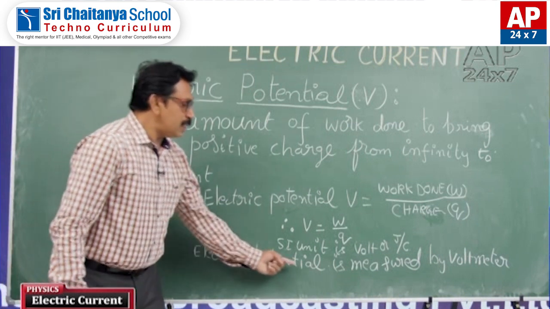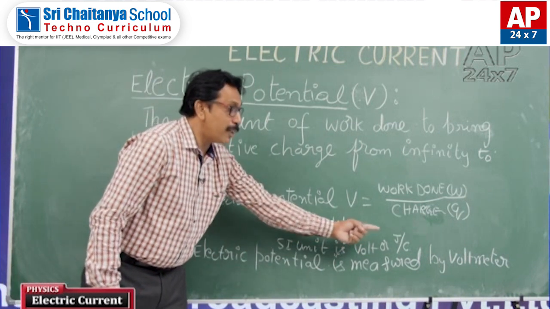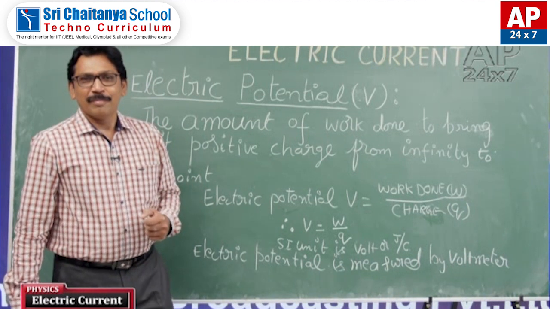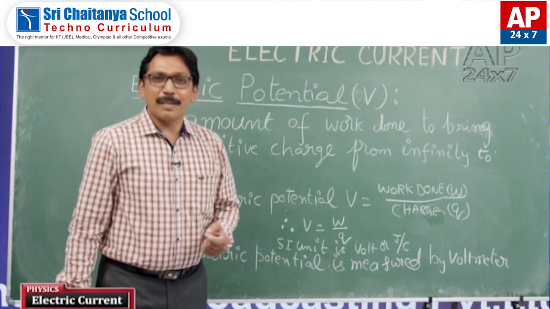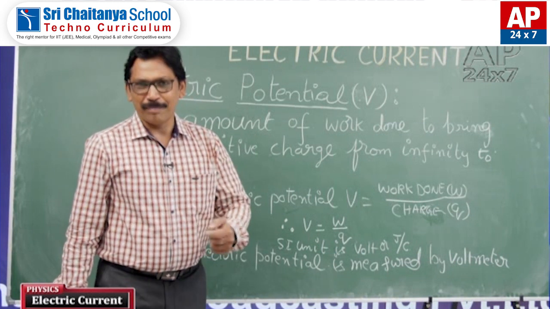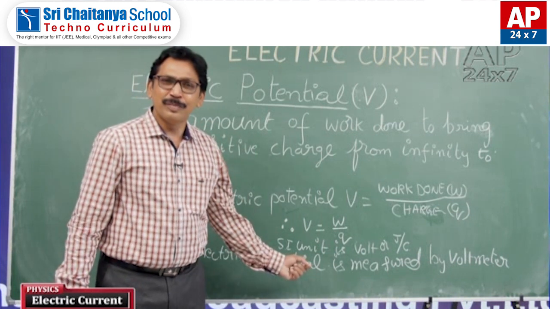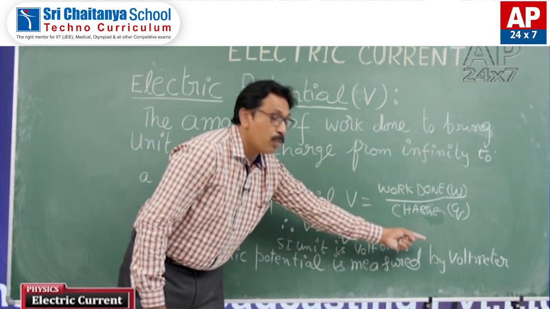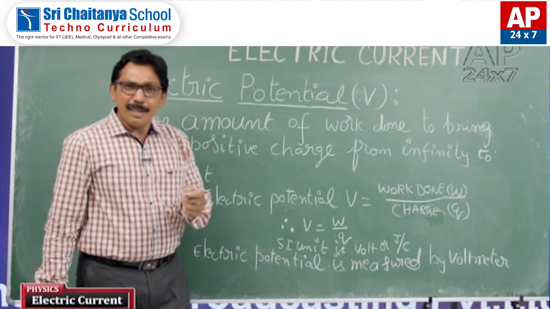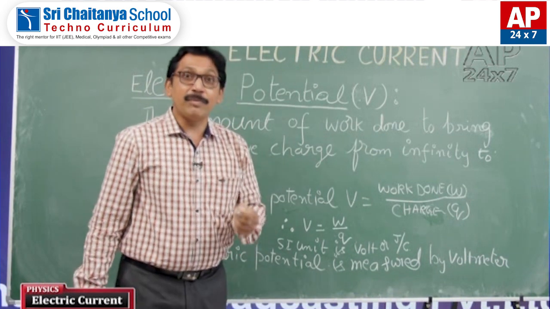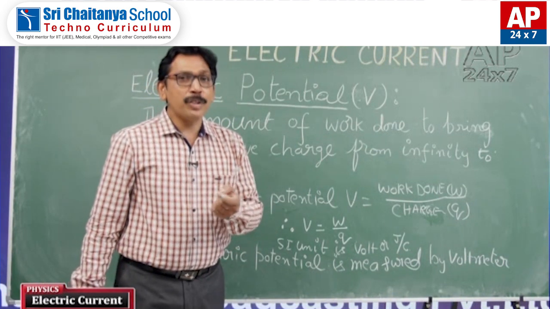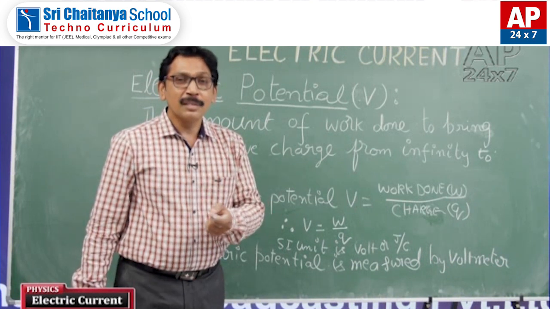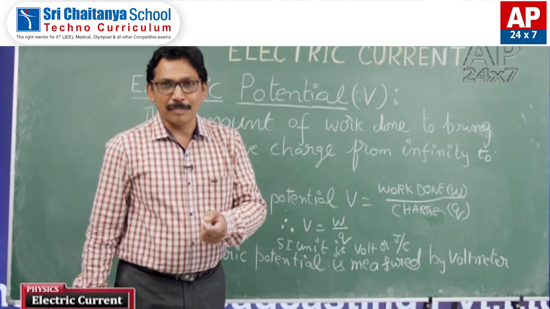The electric potential is measured by voltmeter. I said earlier, electric current is measured by an ammeter. Now, the electric potential is measured by voltmeter. The internal resistance of voltmeter is very high. The ideal voltmeter possesses infinite internal resistance.